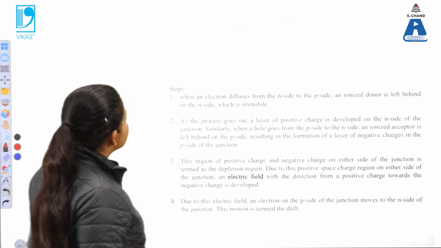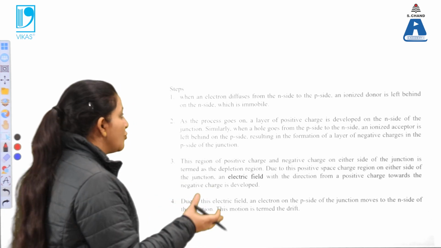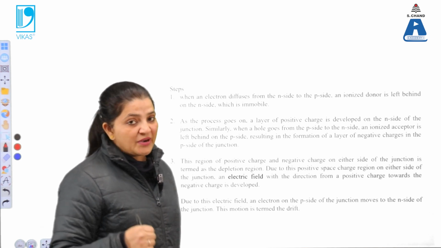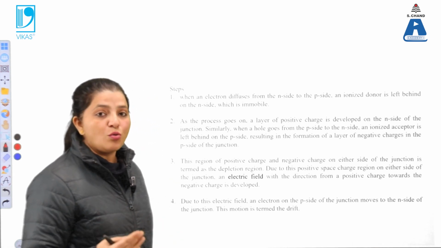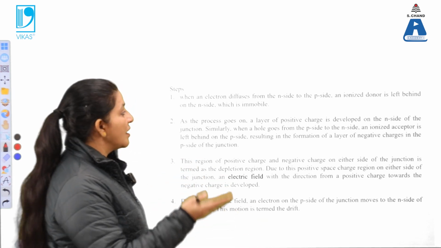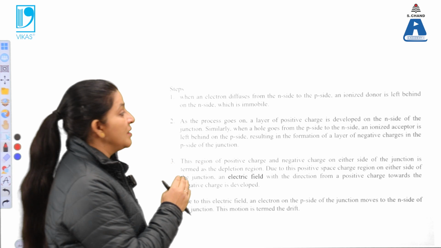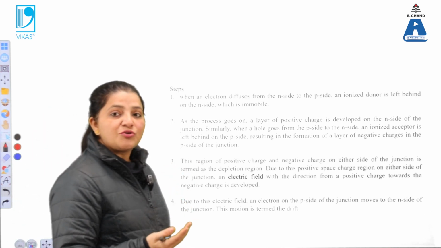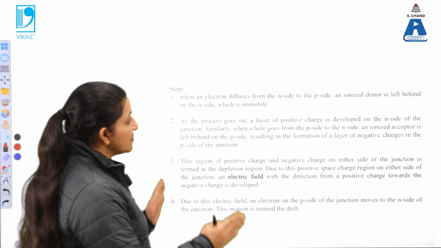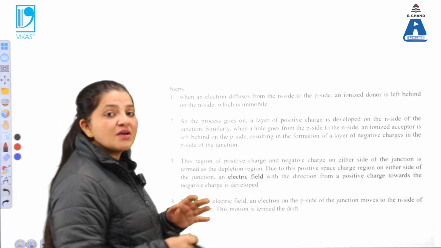Now next are the steps, what will happen when they combine with each other or the doping is done. We know that in the n-type semiconductor, the majority charge carriers are electrons, and in the p-type semiconductor, the majority charge carriers are holes. So from the n side, the electrons will start moving and diffuse to the p side. So electrons will move from n to p, and in p-type the majority charge carriers are holes, so the holes will start diffusing from p to n. The majority charge carriers start moving towards the center, where they join with each other.